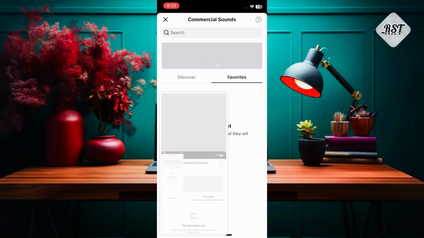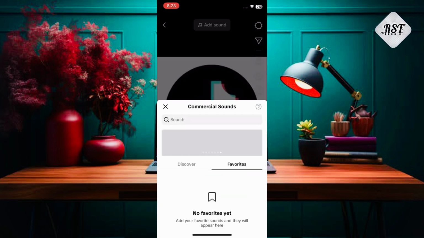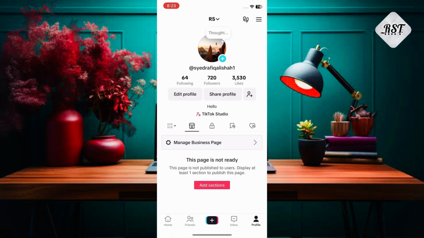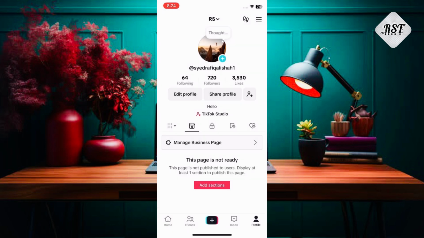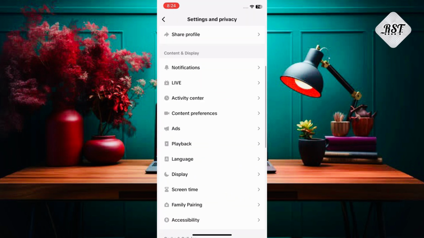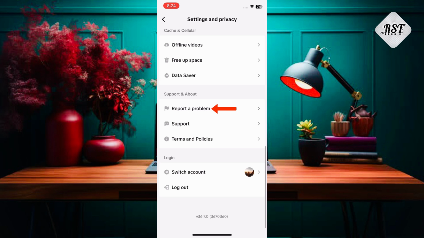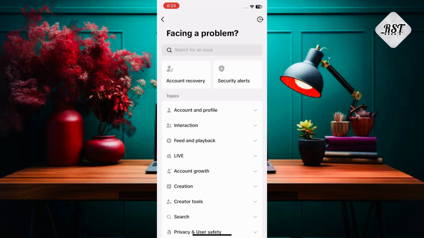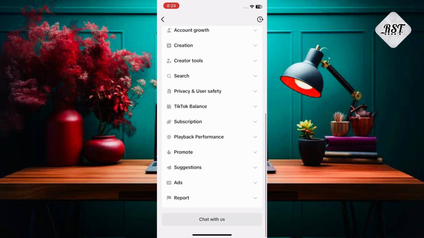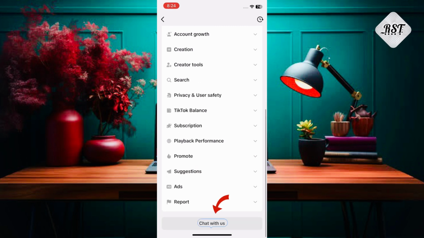So first of all, take a screenshot and go to your profile home page. After that, click on the 3 dots at the top right. Then click on Settings and privacy. Scroll down and click on Report a problem. Again scroll down and click here, where it says Contact us.